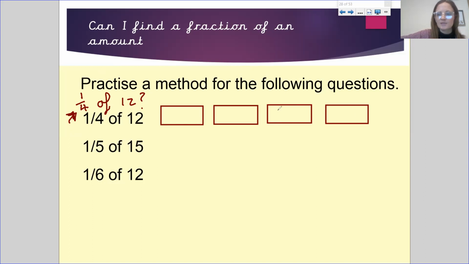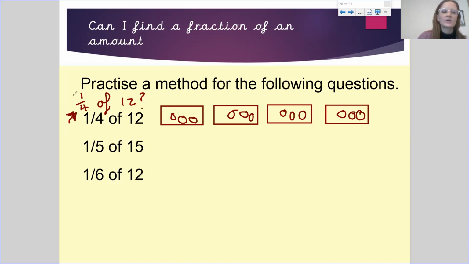But let's separate our 12. We want to put 12 into 4 equal groups. If you know your multiplication, you can just divide 12 by 4, or we can go 1, 2, 3, 4, 5, 6, 7, 8, 9, 10, 11, 12.